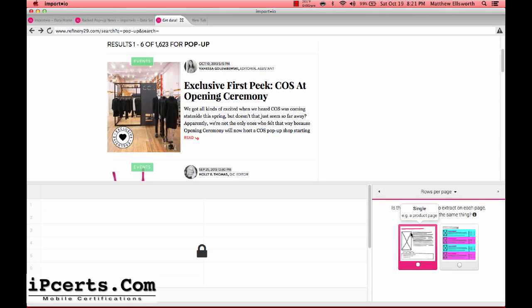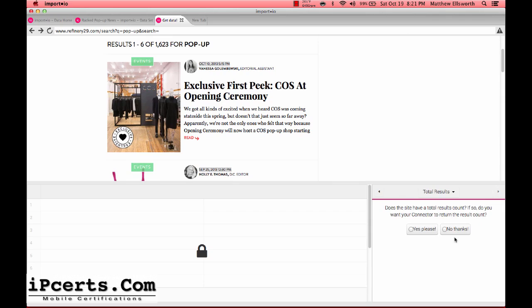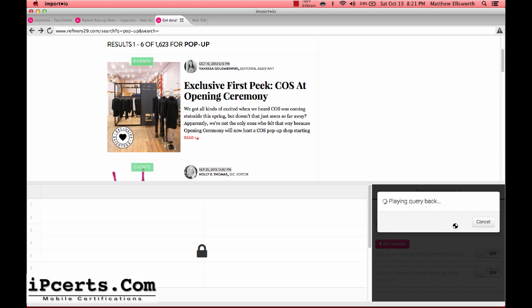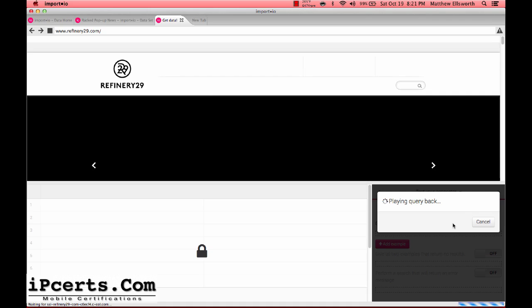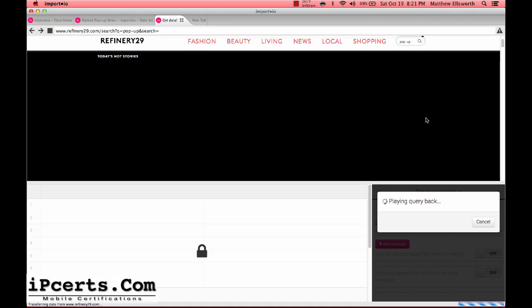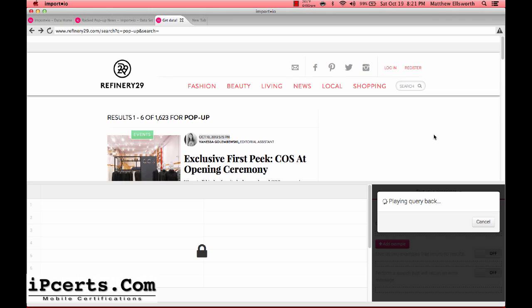And let's go to the next step. Multiple search results. Total results, yes. Pagination, no. We're just going to get the freshest results here. Not worry about the pagination stuff. All right, let's watch it go through the process again and back to this page.